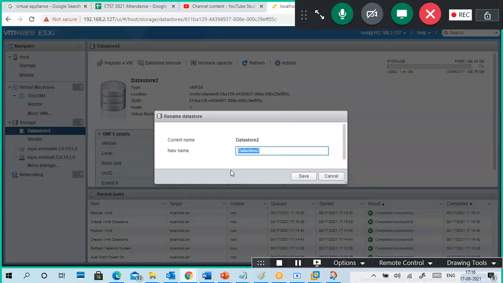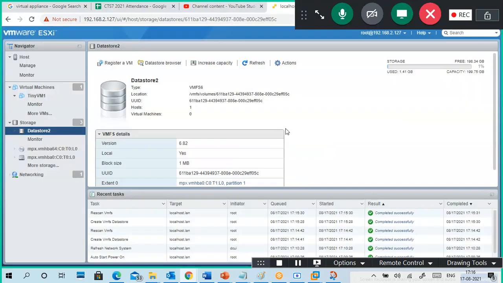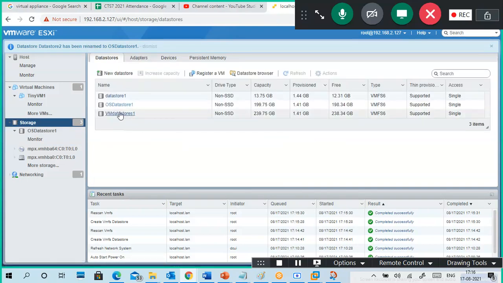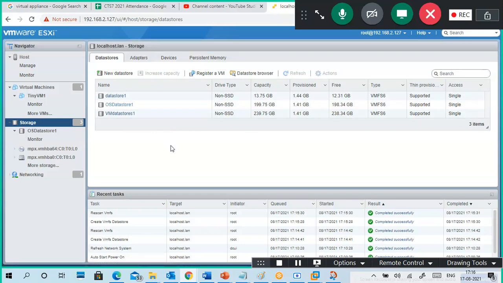For this one I put OS data store 1. So in 200 GB I will put my operating system files. Okay, so now you can see OS data store 1, I'll put my ISO images, and I put virtual machines in the VM data store 1.